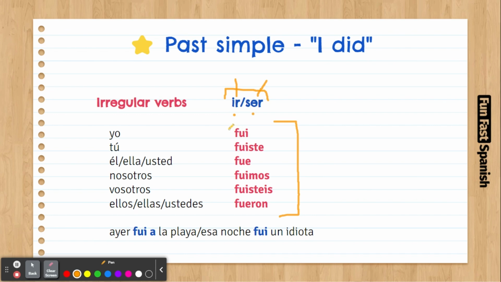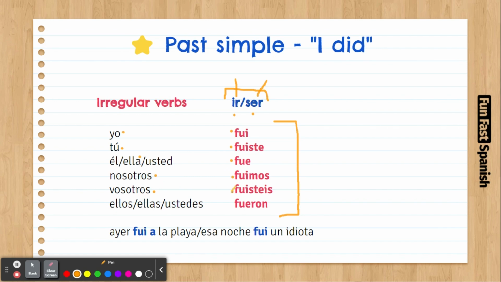Let's have a look at these conjugations. How do we say I went? Yo fui. How do you say you went? Tú fuiste. How do you say she went? Ella fue. Nosotros fuimos, we went.